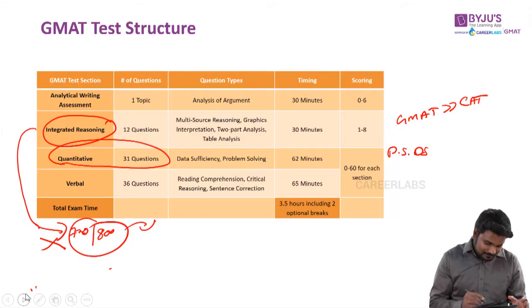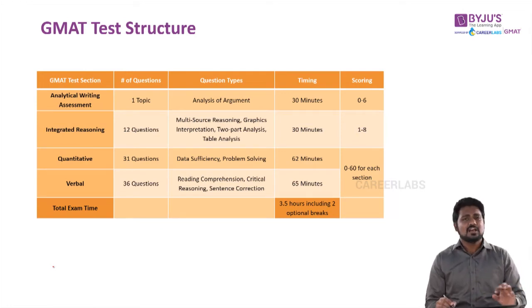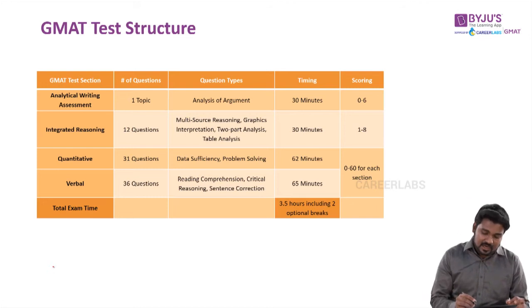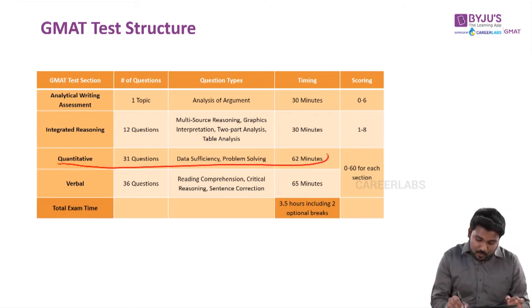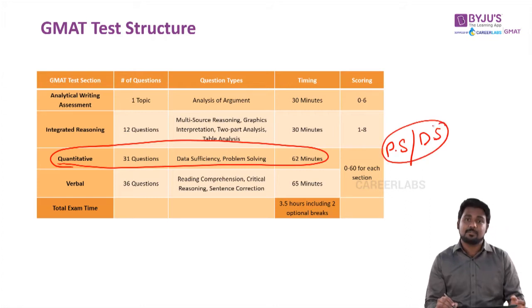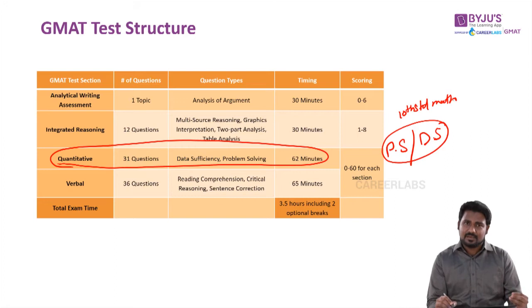Let's get started, guys. First and most important, I'm going to quickly run through the GMAT test structure. There's another video where we have explained in detail how the GMAT test structure works, so you can go through that for a deeper understanding. But here, what I wanted to cite is the section called quantitative ability, where there are two kinds of questions. One is the problem solving question, another is the data sufficiency question. Both these types of questions are probably 10th standard level math. Very simple math, but the only challenge is the time given to solve one particular question. It's very basic level mathematics, the only concern is time. So as you practice, you can even master that.